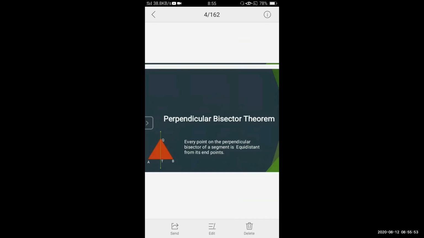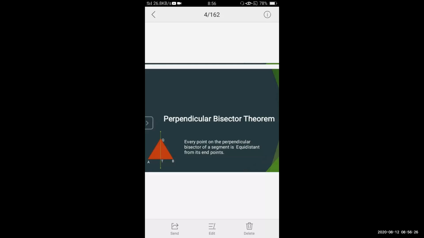Next is the perpendicular bisector theorem. Now this is given in your textbook on page number 51. But before I explain this, I want to clarify what is a perpendicular bisector. Again, students, this is a revision, because all these basic things we are going to use in our actual construction of triangles.